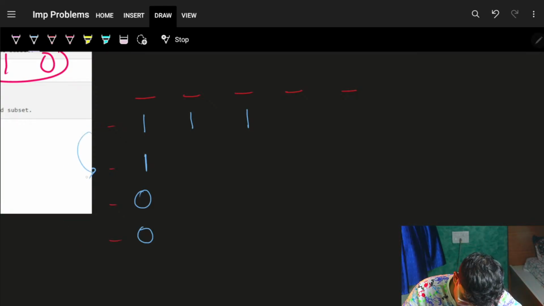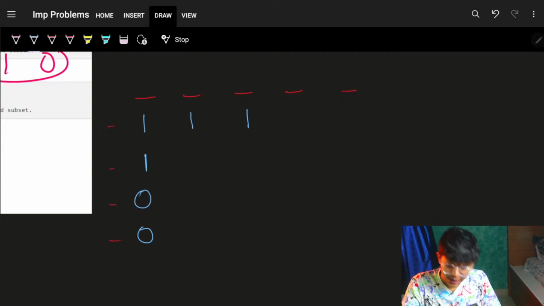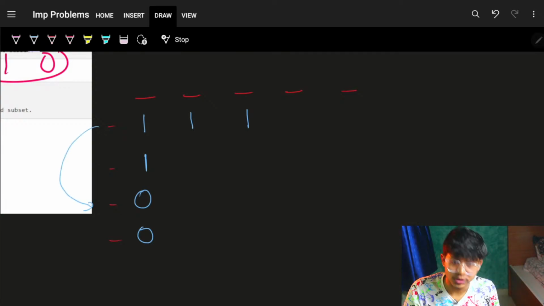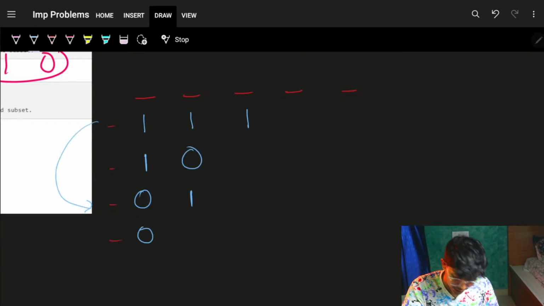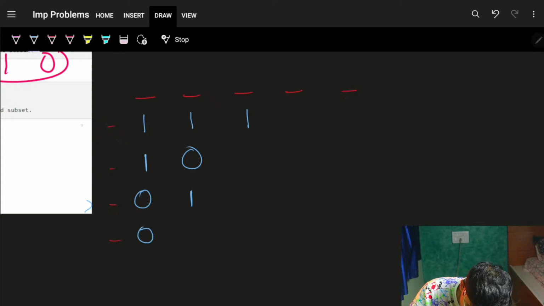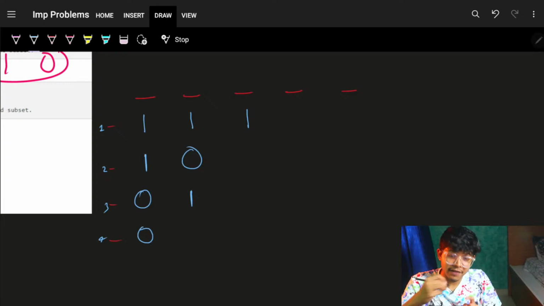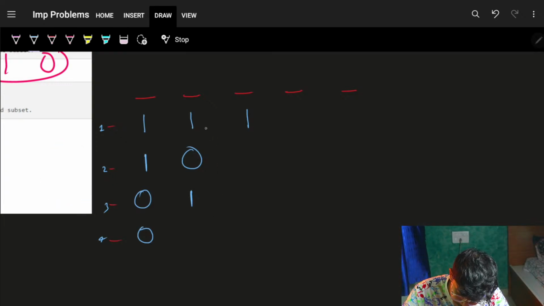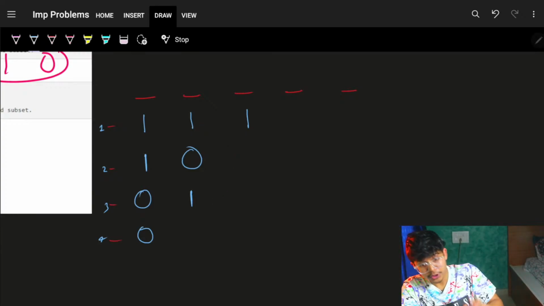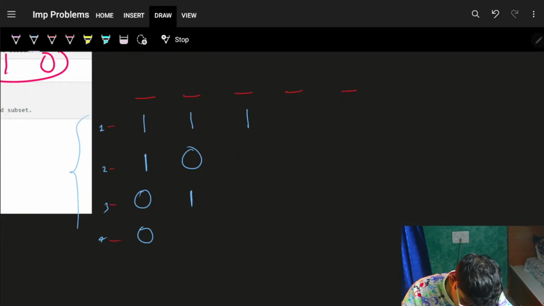If I would choose a row 1, but Aryan, now it might happen that you might choose the row 3. Cool, no worries. I will put a 1 here. Now you can never choose a row 2 and row 1 and row 3. Let's place a number. It's a 1, it's a 2, it's a 3, it's a 4. So you can never choose a row 1 and a row 3, because for sure then the count will become 2, but for sure you want the count as 1. So you have to choose all the 4 rows.